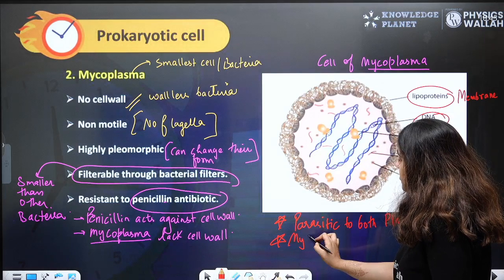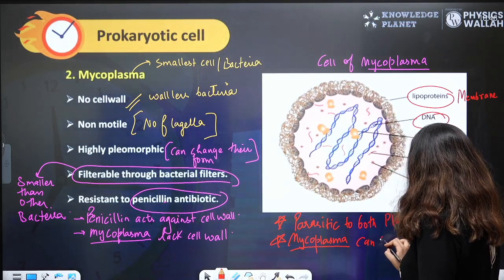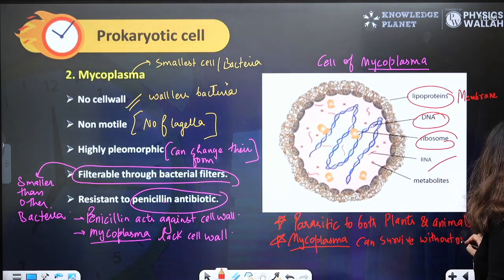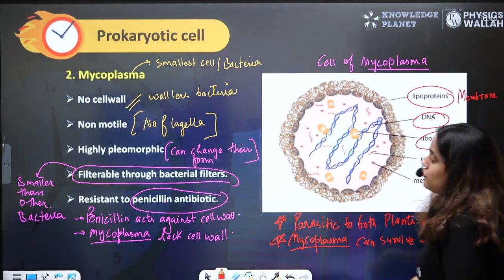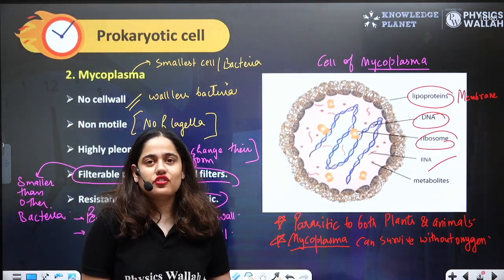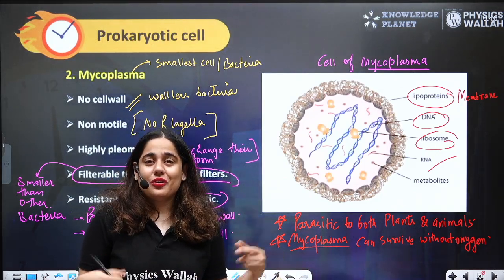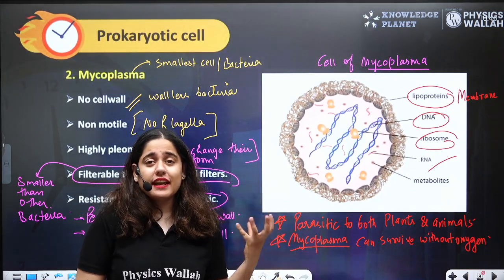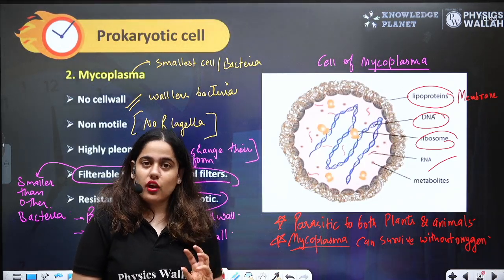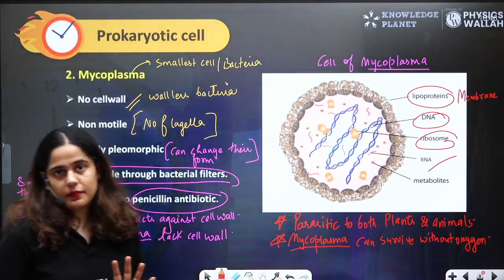So Mycoplasma can live without oxygen, or can survive without oxygen, right? So Mycoplasma, they can adjust, they can make a compromise, right? If oxygen is there, they are happy, but if oxygen is not there, they are still happy, right? So if we take out the oxygen from Mycoplasma, they won't die, right? They can survive without oxygen. If oxygen is there, it's okay. If oxygen is not there, still they can survive, remember, right?